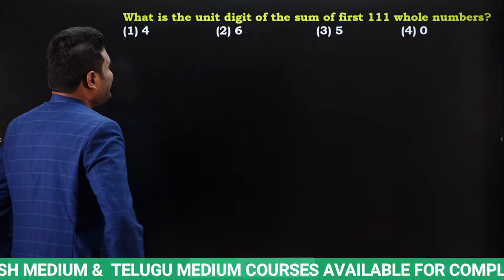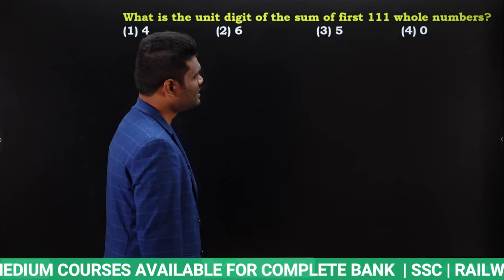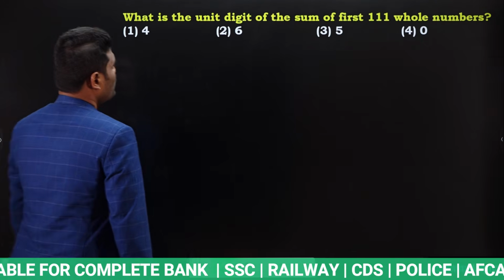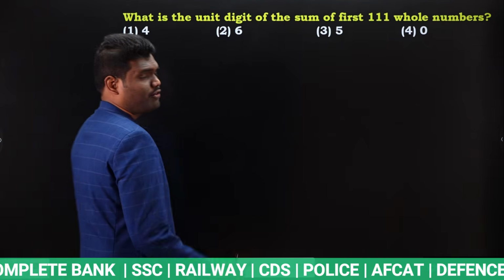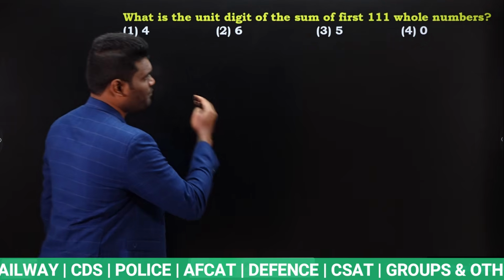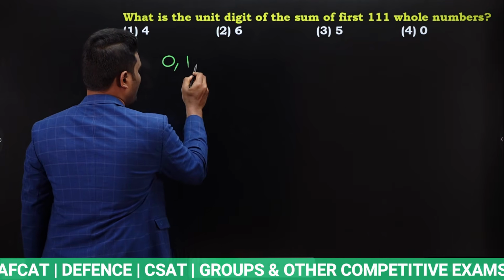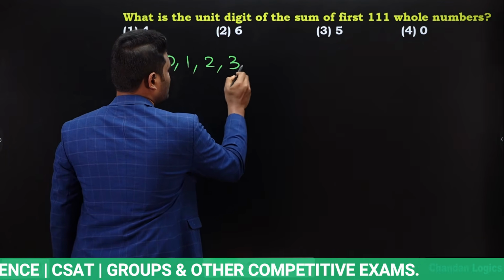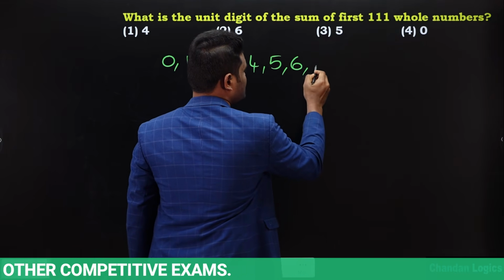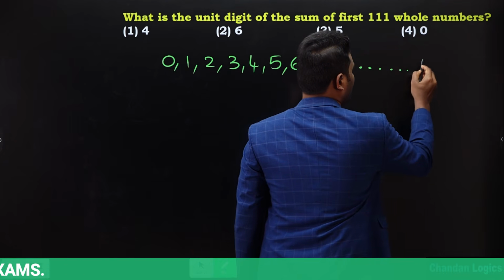Next, what is the unit digit of the sum of the first 111 whole numbers? They are asking for the unit digit of the sum of the first 111 whole numbers. What are the first 111 whole numbers? 0, 1, 2, 3, 4, 5, 6, and so on till 100.